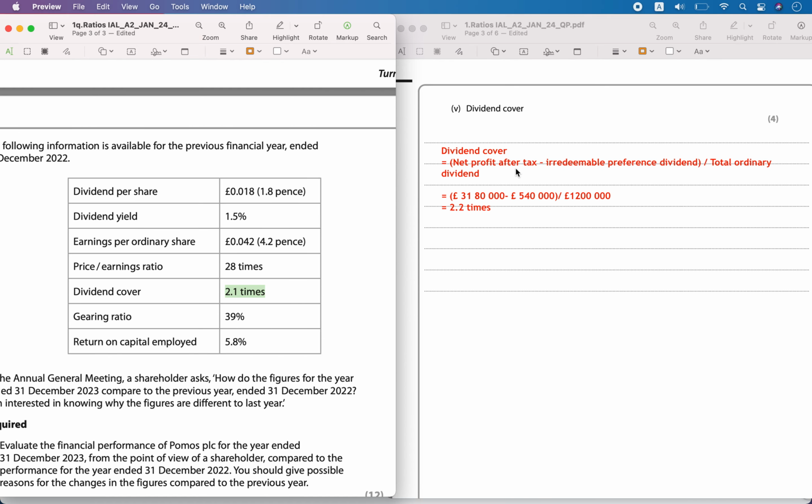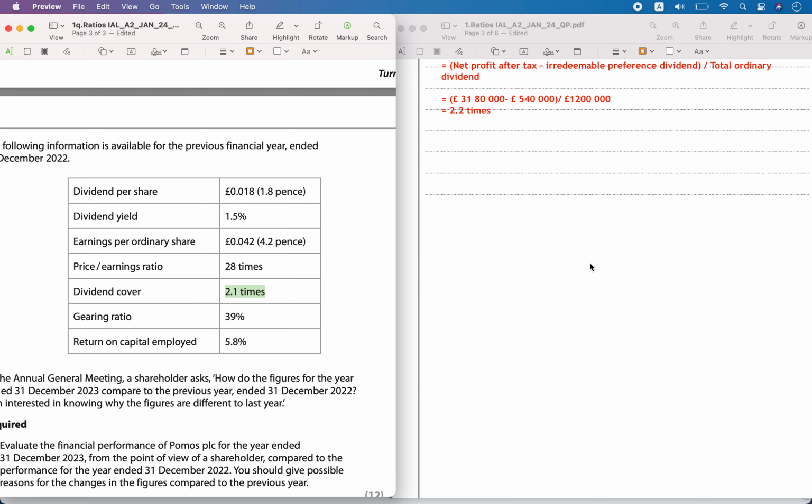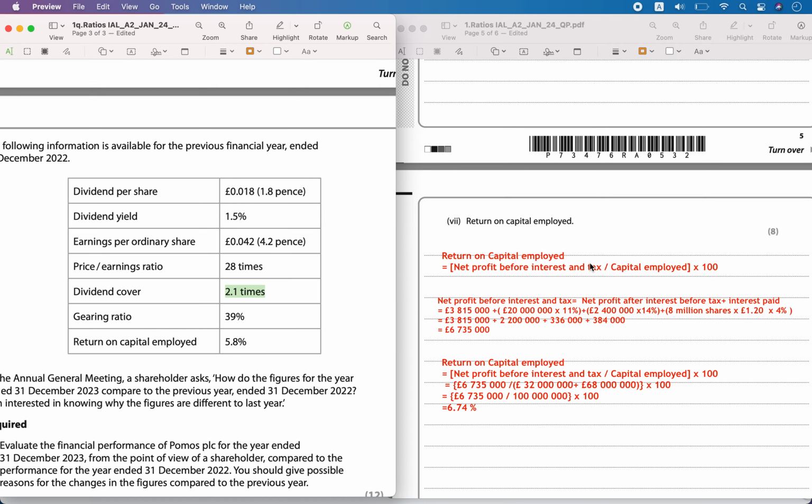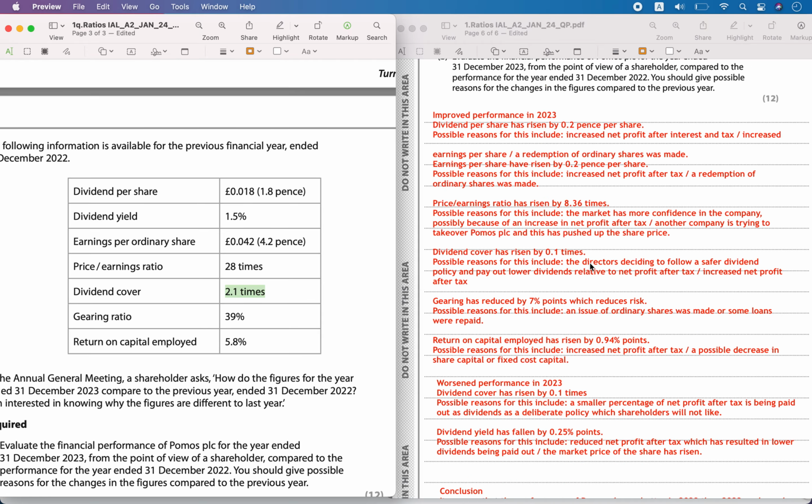You have to look at the formula, and comment. So either the net profit must have increased, or the total ordinary dividend must have decreased. This can decrease only when the number of ordinary shares left was very low. Then the dividend paid will become low. So you will just say that net profit after the tax must have increased.